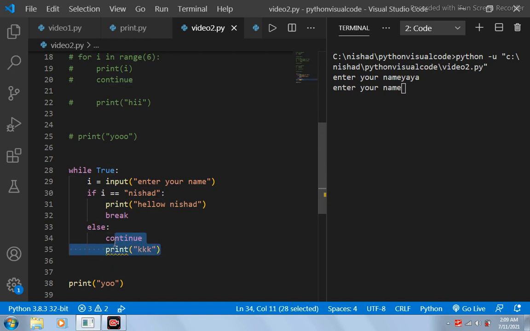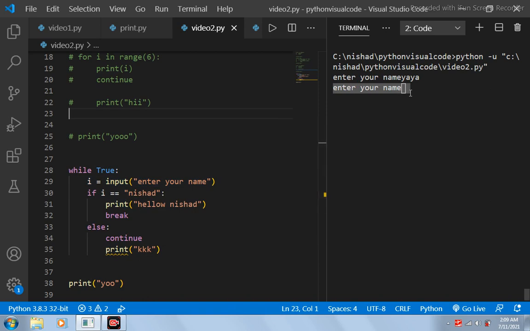So this else block will be getting executed. But you can see that the first statement in the else block is this continue. So what it will do is move the control of the program directly to the beginning of this while loop. Now the execution of the while loop will again start from the beginning. So again you can see that the prompt to enter your name is printed on the terminal.